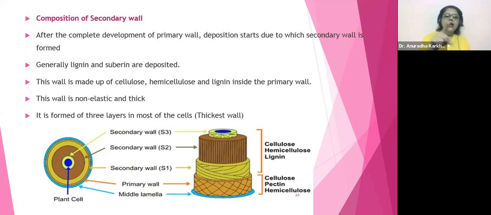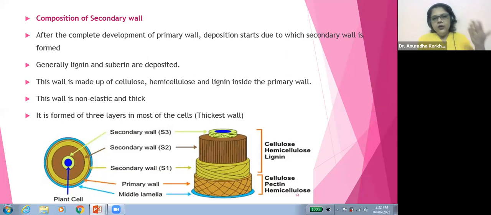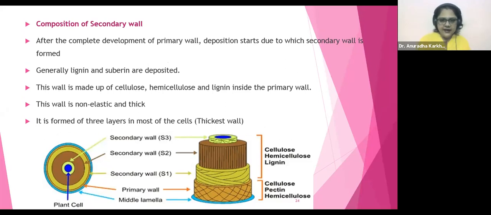And suberin is a waxy coating. It's made up of waxes, oils, fats. So when the deposition of suberin and lignin starts, that particular wall will become impervious to water. It won't allow any water to enter inside. Okay.